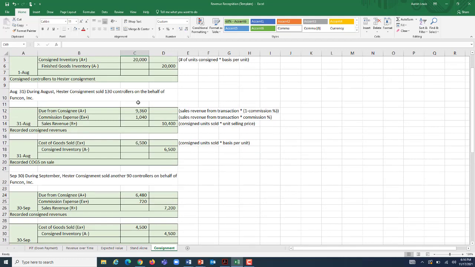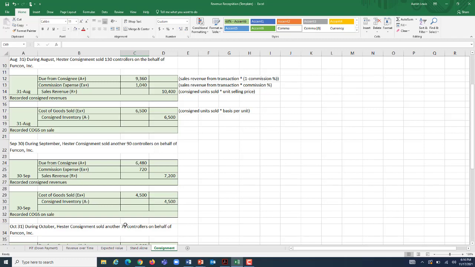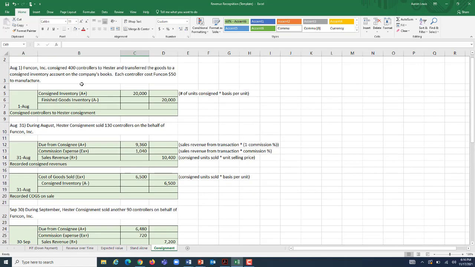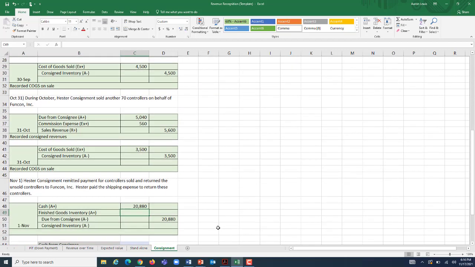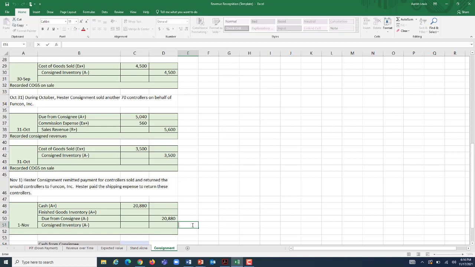They sold 130. Plus 90 is 220. Plus 70 is 290. They sold 290 of the 400 controllers that we consigned, which means they have 110 of those left. Well, for this, we can just figure out how much has got to come out of consigned inventory by looking at the balance of the T account, but you can also figure it out mathematically by taking your remaining consigned inventory and multiplying it by your cost basis per unit.